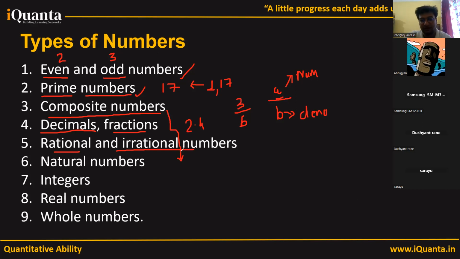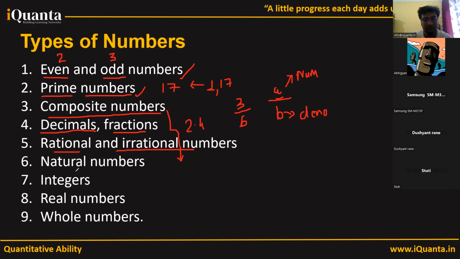Then we have rational and irrational numbers. This also we'll see. Students usually encounter rational and irrational numbers in class 9. That's when we pay attention, because the initial few chapters of our whole mathematics are based upon rational and irrational numbers. We'll see the definition in detail. I'm just telling you the types of numbers first.